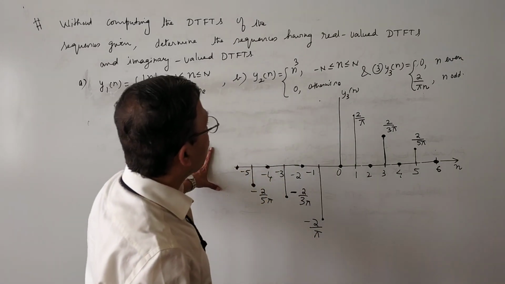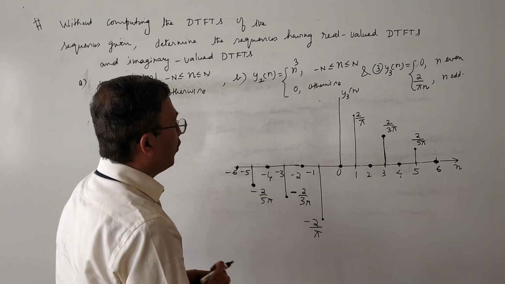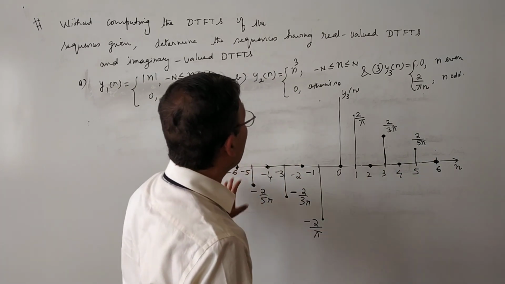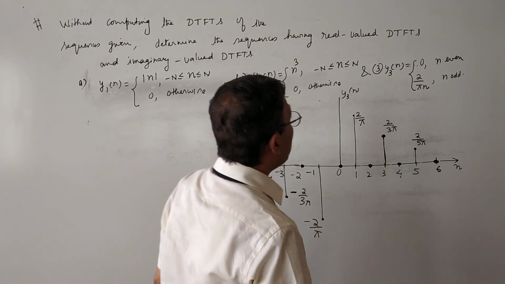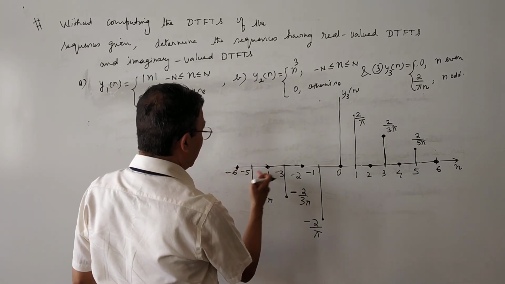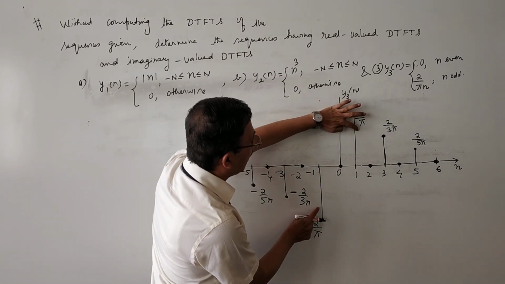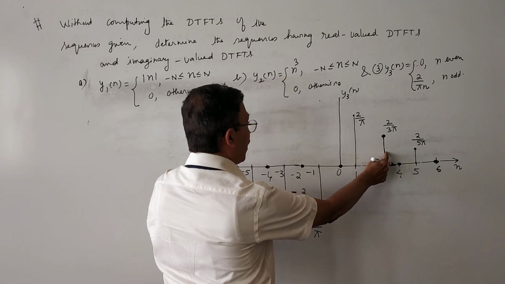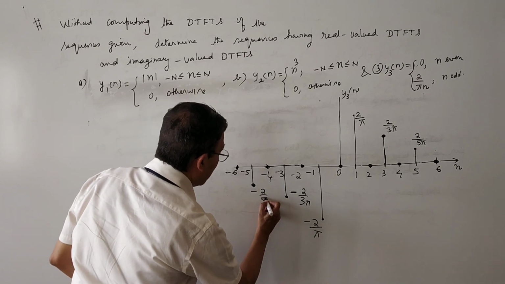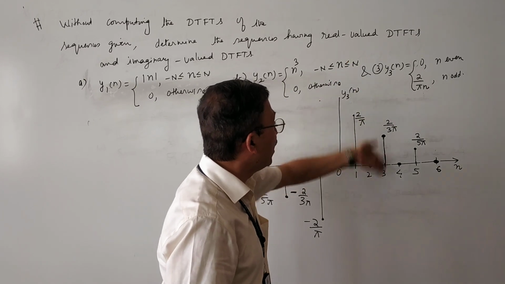I will sketch y3 of n for n varying from minus 6 to plus 6. When n is 0, plus minus 2, plus minus 4, plus minus 6, the samples are 0 according to this statement. When n is odd, meaning 1, 3, 5, minus 1, minus 3, minus 5, the samples are equal and opposite. What I mean by that is y3 of n is an odd sequence. All the samples in y3 of n are real.